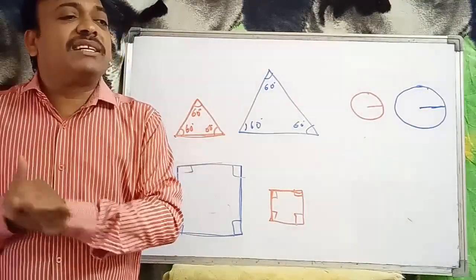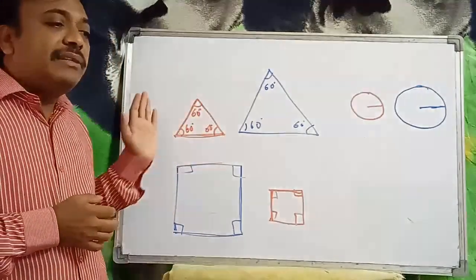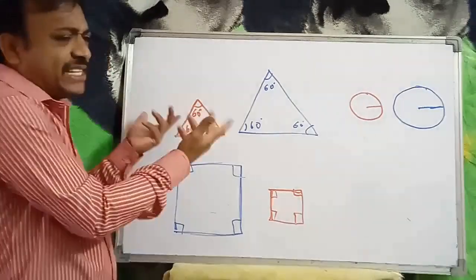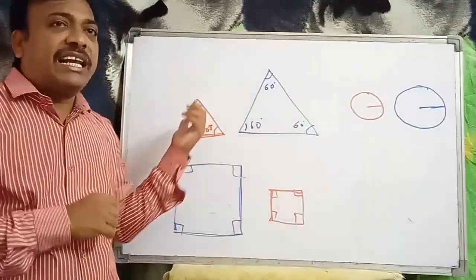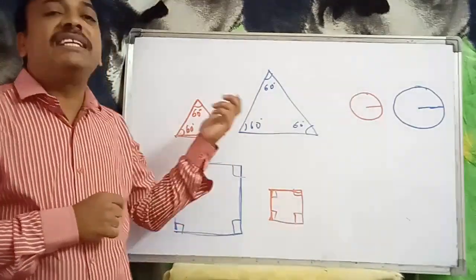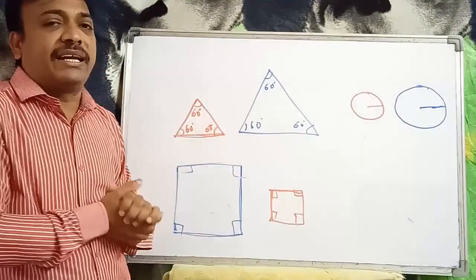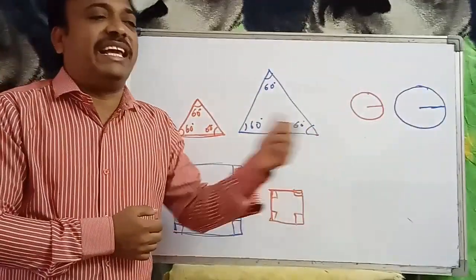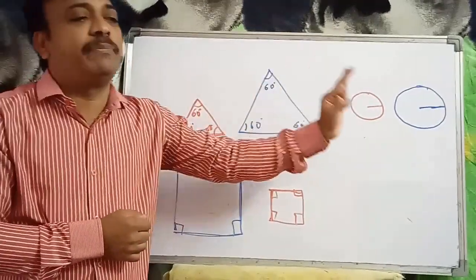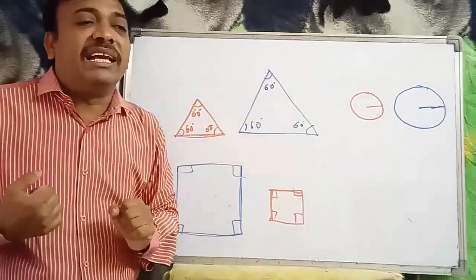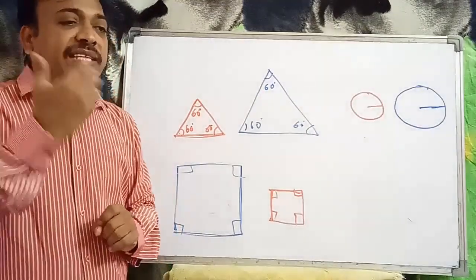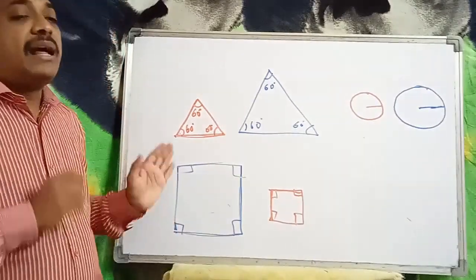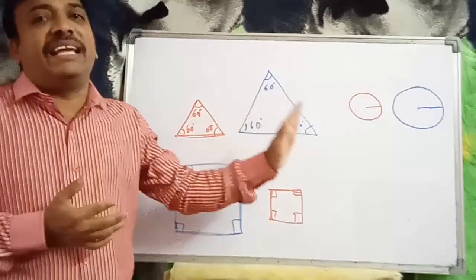We say polygons are similar if the corresponding sides of the figures are in proportion, proportion meaning the same ratio, equal ratio, and the corresponding angles are equal.